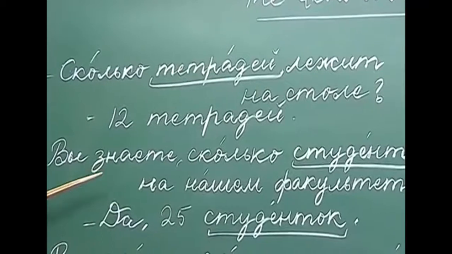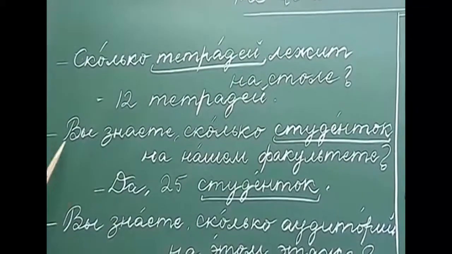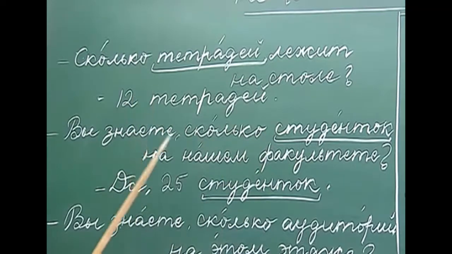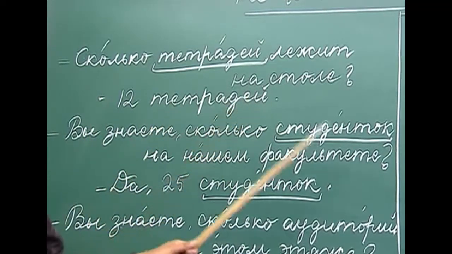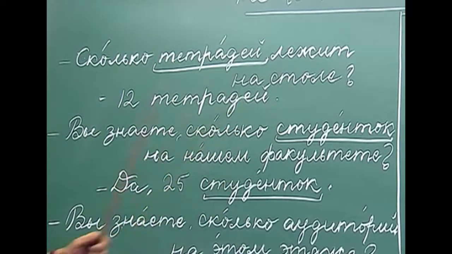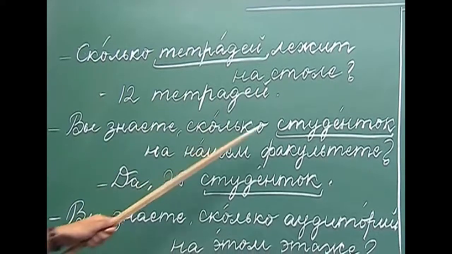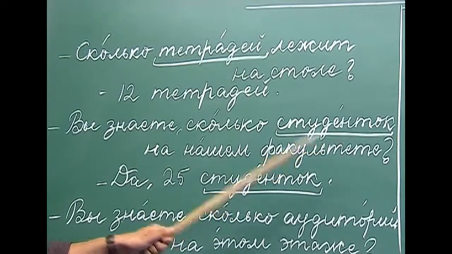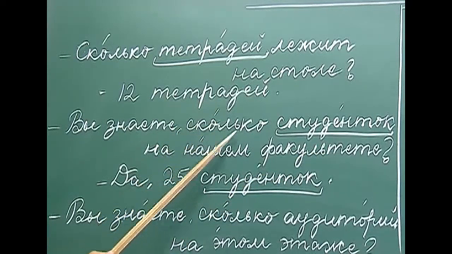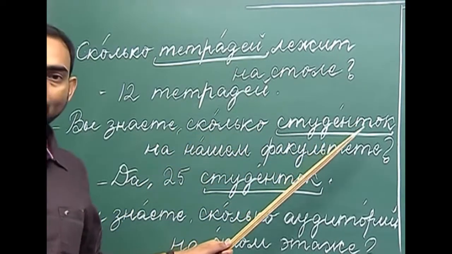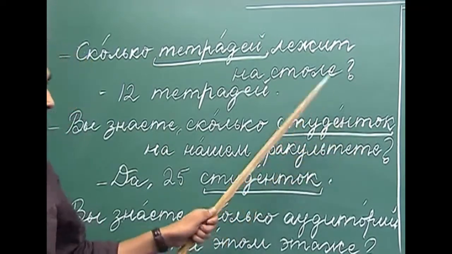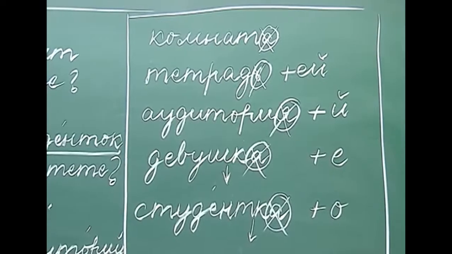The next example is: Вы знаете, сколько студенток на нашем факультете? Do you know how many girl students are there in our department? So again, after сколько we are supposed to use the genitive plural of the noun. That is why we have used студенток, which is the genitive plural of студентка.